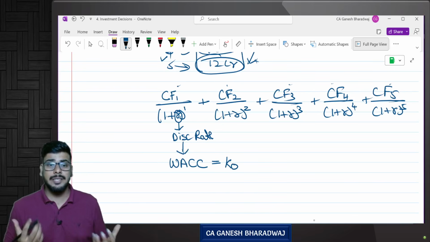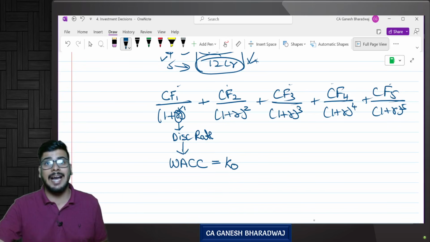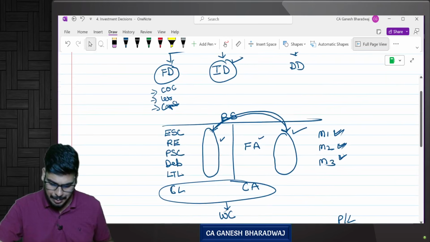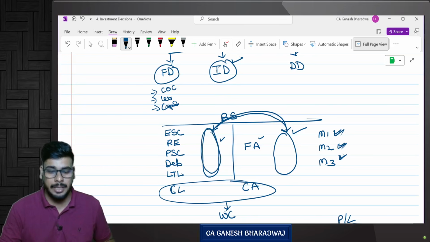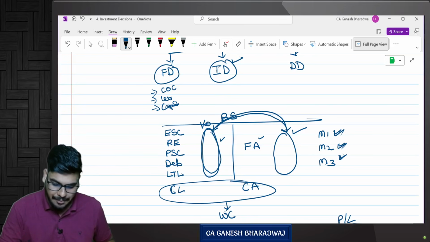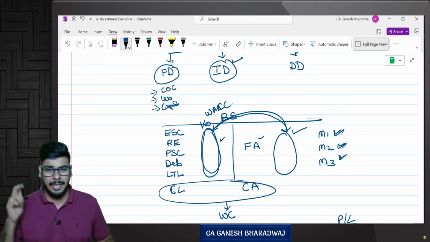Sir, why, sir, in this chapter are we taking the discount rate as weighted average cost of capital? Very simple. Look at this. I am raising funds. Correct? The cost of raising the funds is only called KO, also known as weighted average cost of capital. Correct?